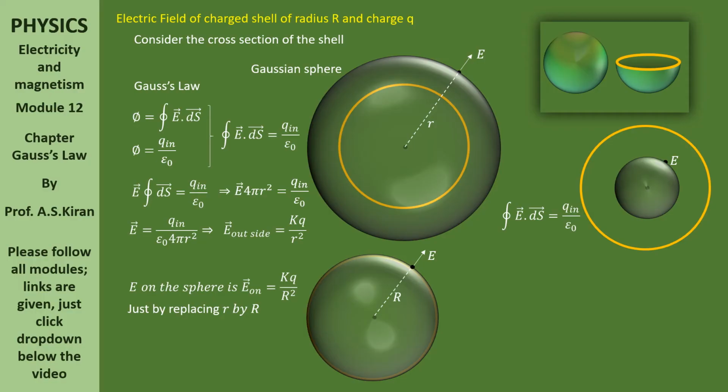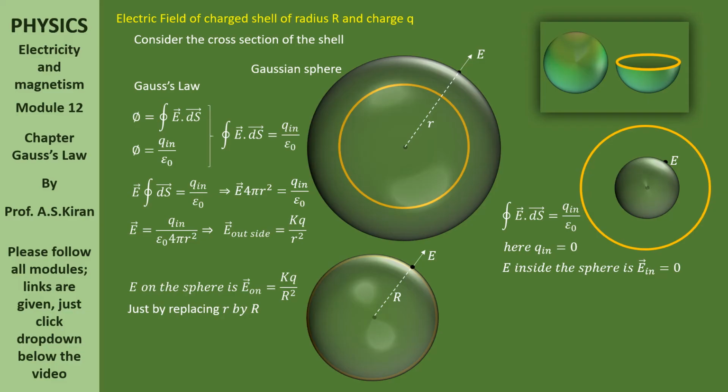now, the closed integral of E bar dot ds bar is equal to q in by epsilon naught. See, passing through that point, we have considered a Gaussian sphere. But inside the Gaussian sphere, is there any charge? No. So, q in here is 0. Then, applying Gauss law simply, the closed integral of E bar dot ds bar is equal to q in by epsilon naught. Here, q in is 0. E inside the sphere, E in, is equal to 0.